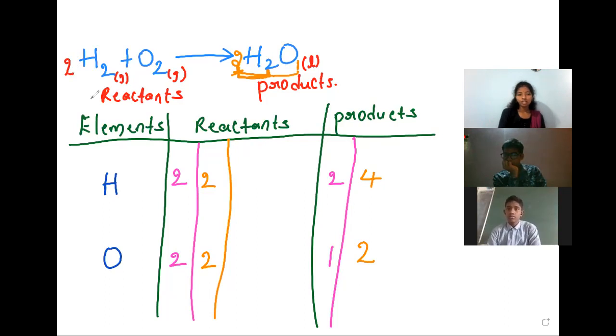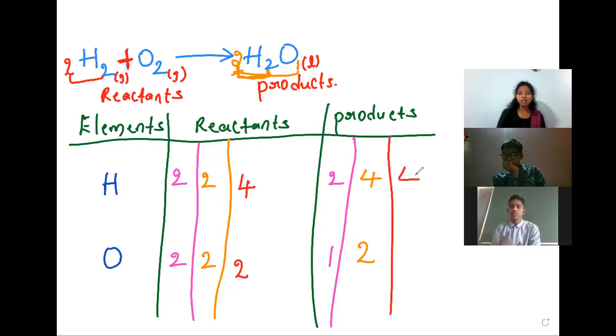Okay, now I have taken 2 before H2. Now see, the number of atoms of hydrogen on the reactant side is 4, because 2 2s are 4. This 2 belongs only to hydrogen, not to oxygen, because there is a plus between hydrogen and oxygen; the hydrogen molecule is separate and the oxygen molecule is separate. Now the number of oxygens is 2 only. On the product side we have not changed any number, so I keep it as it is. Now once check whether all atoms are balanced or not.